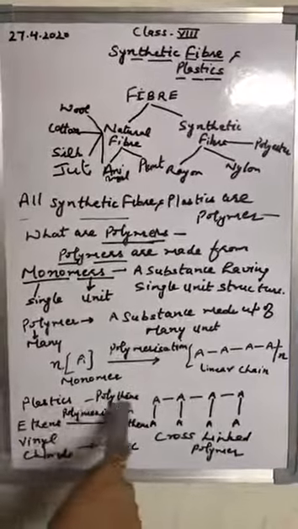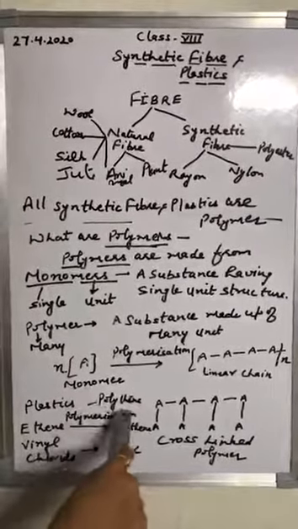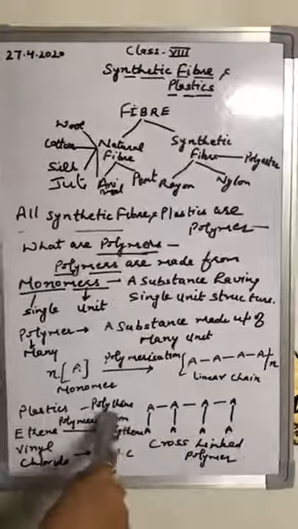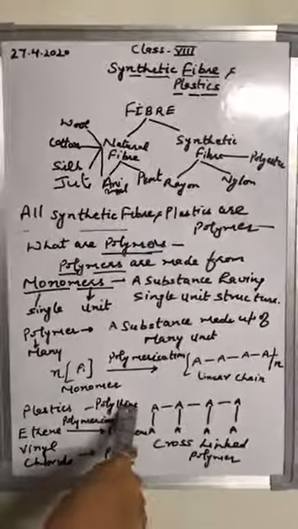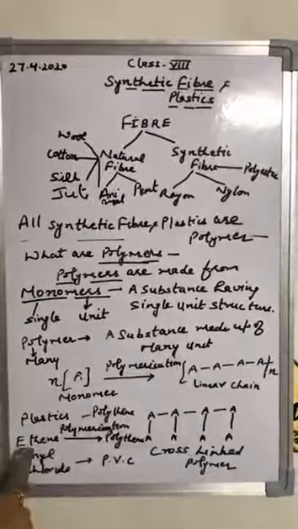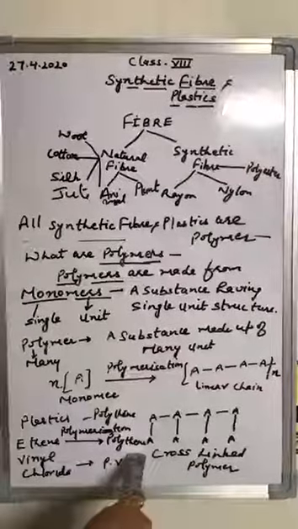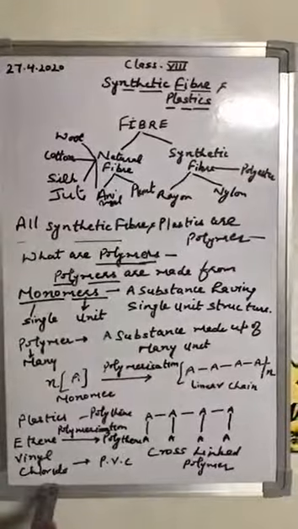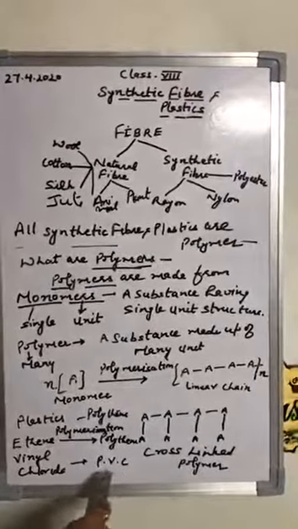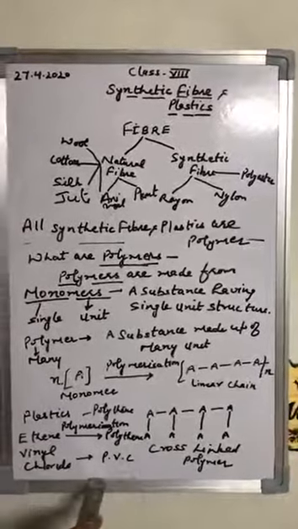Almost whenever the name of the polymer is written, we write the word poly before the name of the monomer. Like polythene: the monomer is ethene and the polymer is polythene. When vinyl chloride is there, vinyl chloride is monomer and PVC, polyvinyl chloride, is polymer.